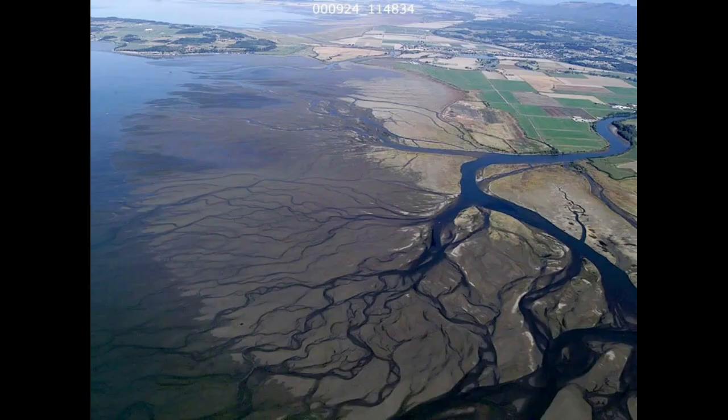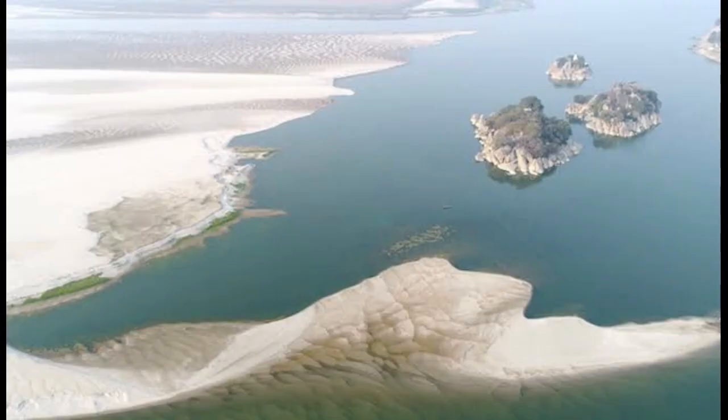Delta. A triangular-shaped low-lying area formed by the river at its mouth is called delta. Deltas have fine deposits of sediments enriched with minerals. Example, Kaveri Delta in Tamil Nadu. The Greek letter triangle, pronounced delta, closely resembles the triangular delta of the river Nile. The Ganga-Brahmaputra delta is the largest delta in the world.